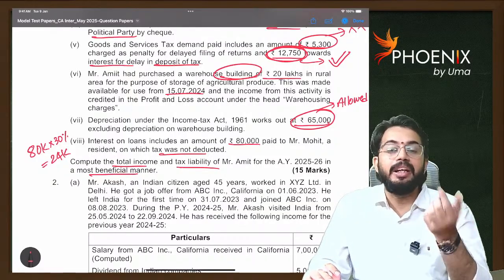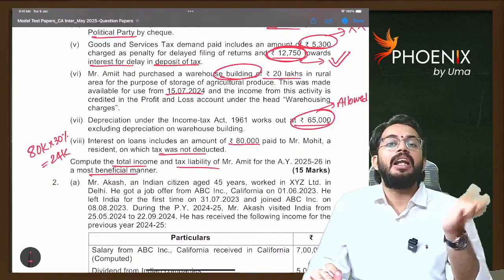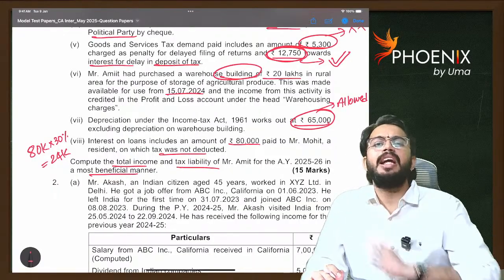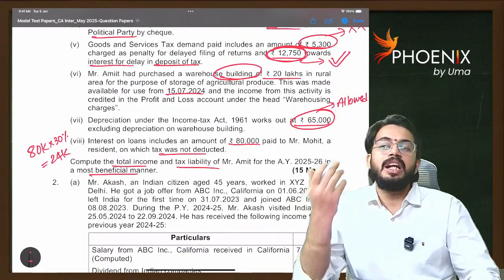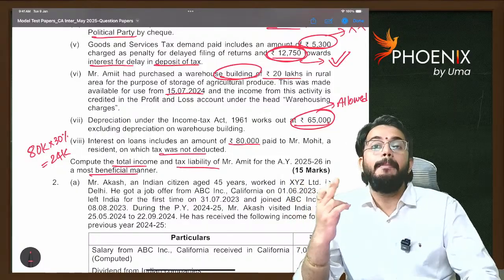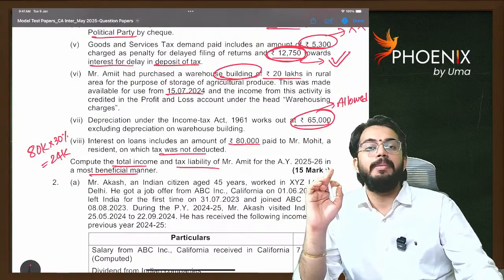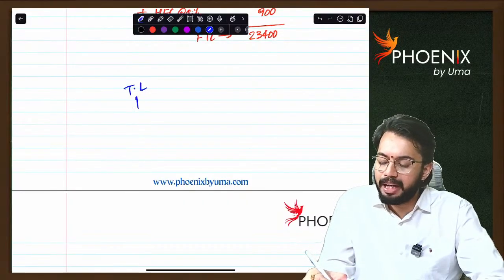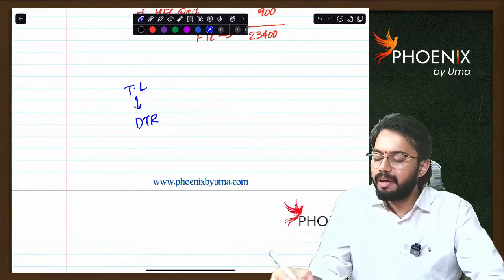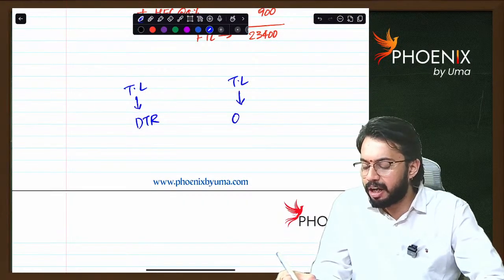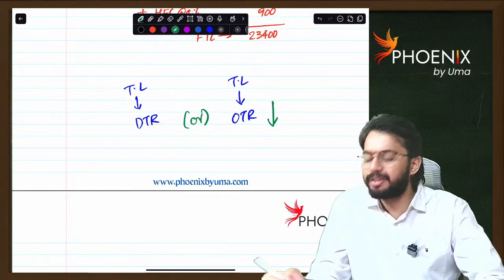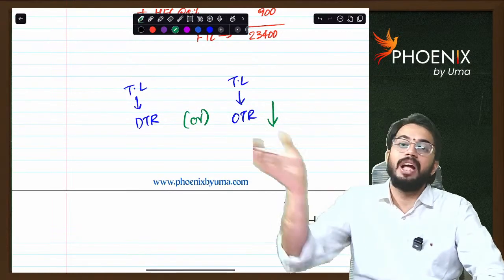Another important thing, under the default tax regime, alternate minimum tax provisions are not applicable. When you are calculating under optional tax rates, deduction under section 35AD is available, but AMT applies. So we will calculate tax liability under the default tax regime, and we will also calculate tax liability under the optional tax regime. Out of these two, wherever tax is lower, we will pay the tax to the government.